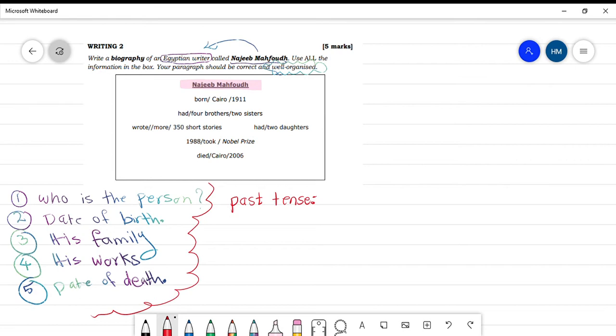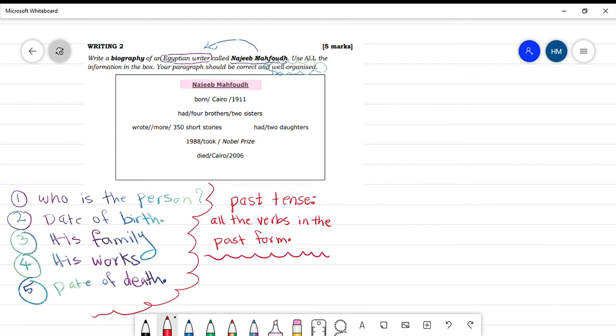The person is dead, so you have to use past tense. What does that mean? You have to use all the verbs in the past form. Make sure that all of the verbs are in the past form.